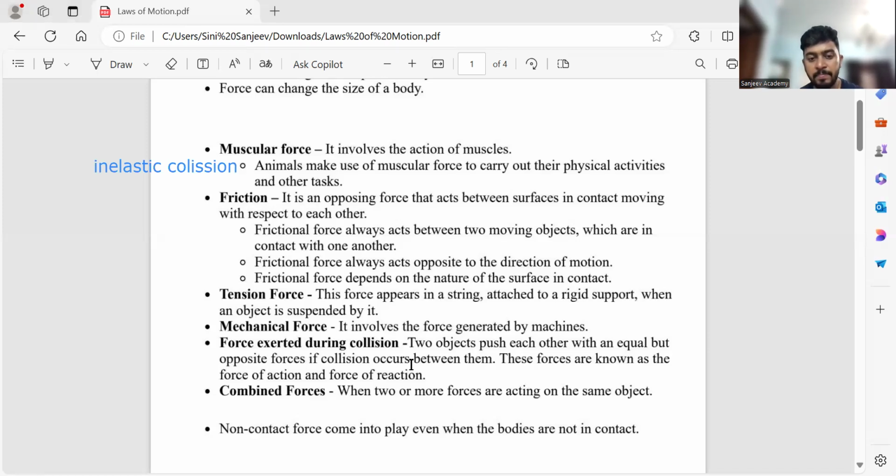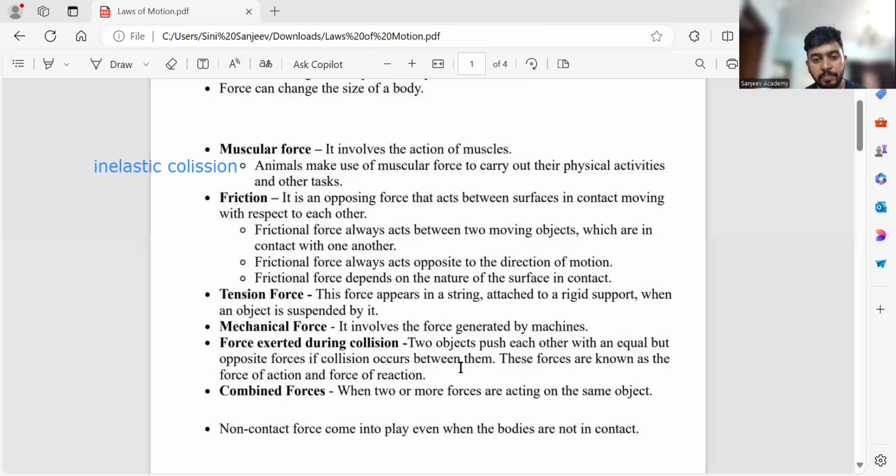For example, two objects push each other with equal but opposite forces. If I take the practical example of this, let's take two cars. Obviously, both cars will not travel at equal speeds. And for students, whatever doubts there are, I'll clear them at the end. Once I finish the class, I'll clear all the doubts and give you many more examples.